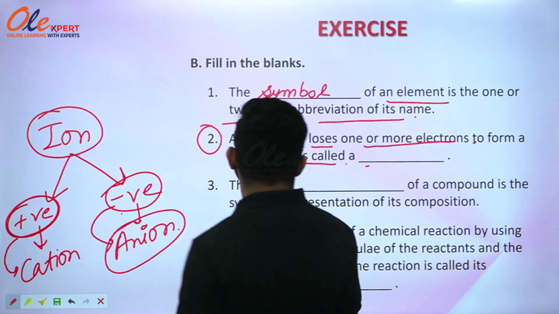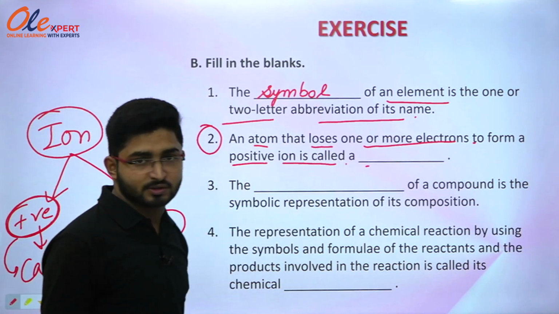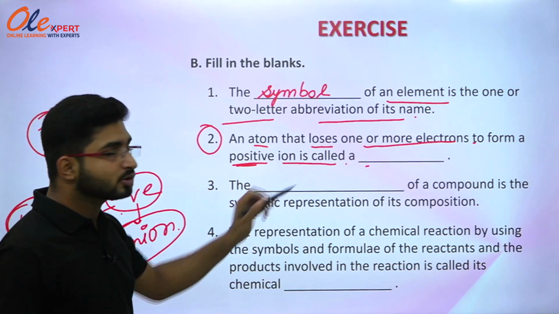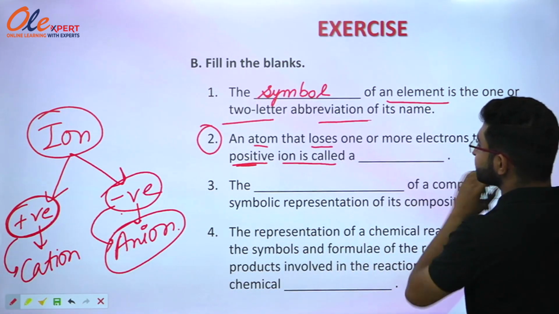So here in the second part, it is said that an atom that loses one or more electrons to form a positive ion is called a cation. You can see here it is written. So you have to write here cation.